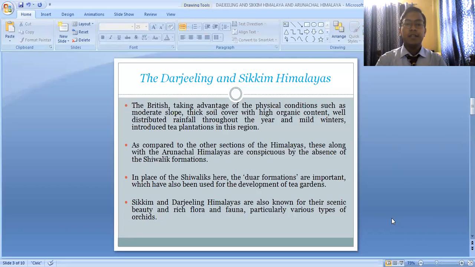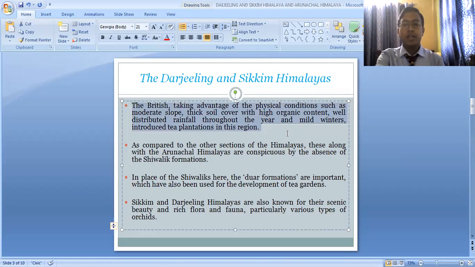The British, taking advantage of the physical conditions such as the moderate slope, thick soil cover with high organic content, well-distributed rainfall throughout the year, and mild winters, introduced the tea plantation in this region. So the Britishers took advantage of the physical conditions of the Darjeeling and Sikkim region, basically the Darjeeling region, and here the soil is very favorable for the growth of tea plants.